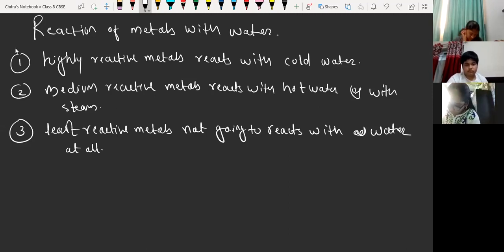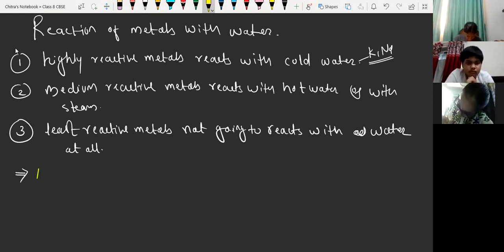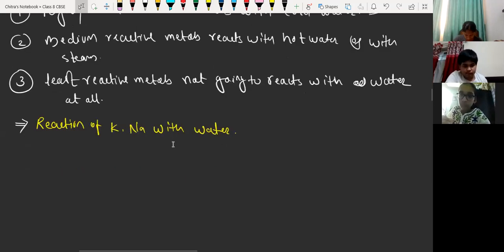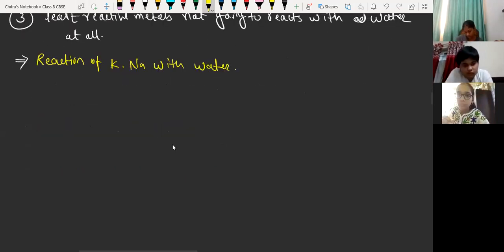Okay, so now we have highly reactive metals like potassium and sodium. Now we have to check the reaction of sodium and potassium with water. So I'm going to write over here: reaction of potassium or sodium with water. First we will understand the reaction, and then we will write the description for the reaction.